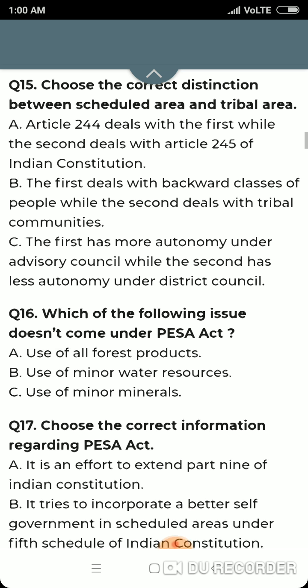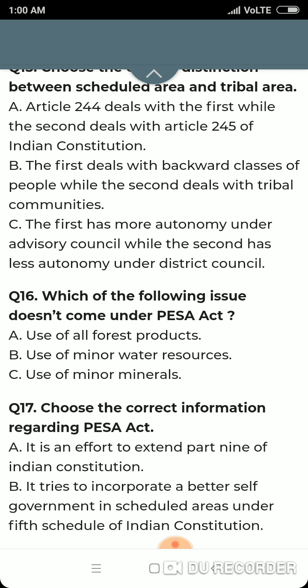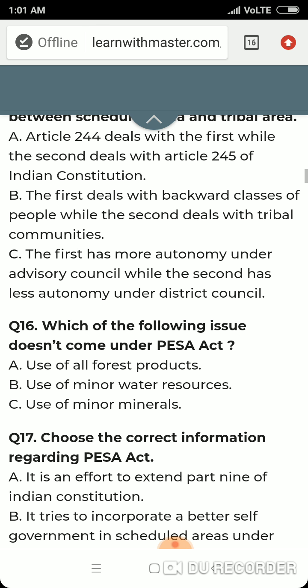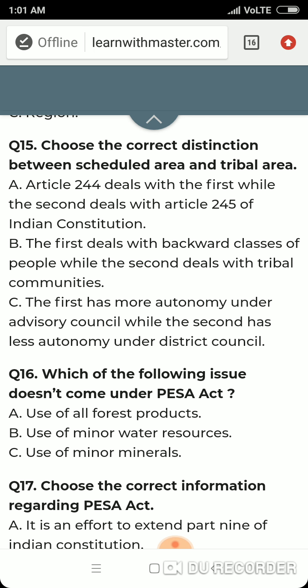Option B, the first deals with backward classes of people while the second deals with tribal communities. Wrong. Both deal with tribal communities. Option C, the first has more autonomy under an advisory council while the second has less autonomy under a district council. This is wrong because the scheduled area has less autonomy.